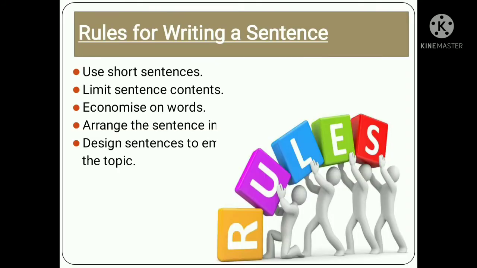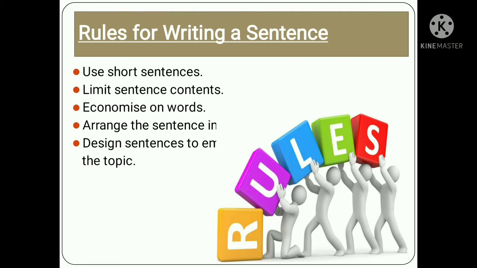Now, rules for writing a sentence. Here are a few rules to write a sentence. We take care of these rules, like use short sentences. Always we should use short sentences and limited sentence content.